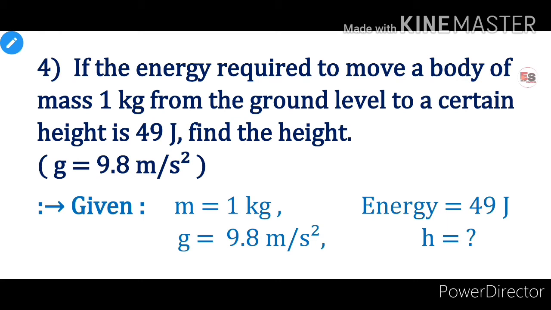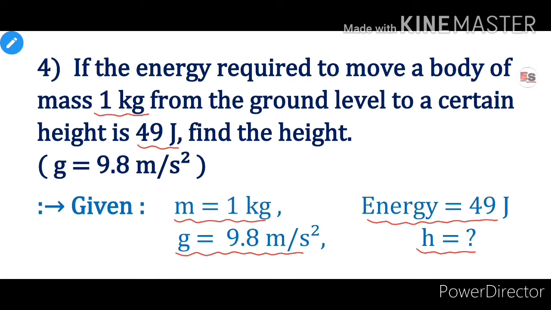We will first write down all the values given in this example. If the energy required to move a body of mass 1 kg, therefore mass of that body m is equal to 1 kg, from the ground level to a certain height is 49 joule. Therefore, energy is equal to 49 joule. Find the height. Therefore, h is equal to question mark, and value of g is given. g is equal to 9.8 meter per second square.